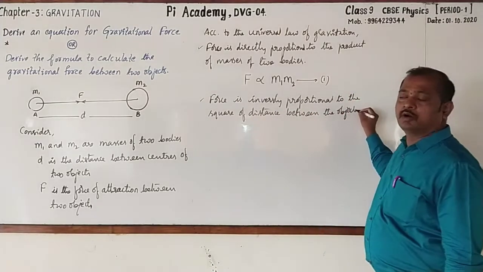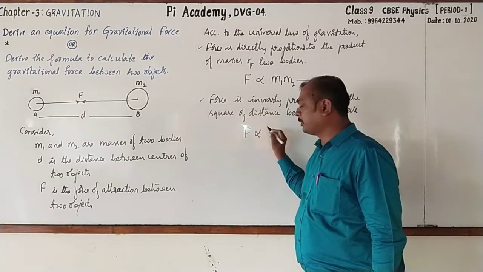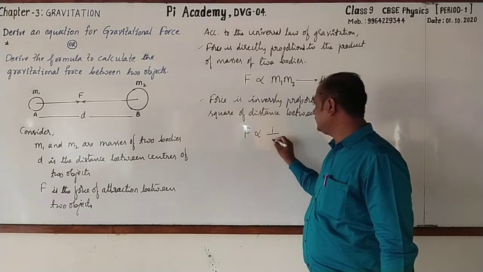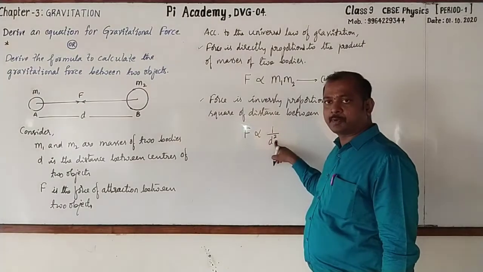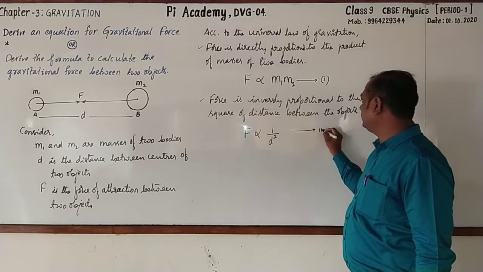Then how to write this? It is force F proportional to 1 by d square, that is inversely proportional to d square. You may call this as statement 2.